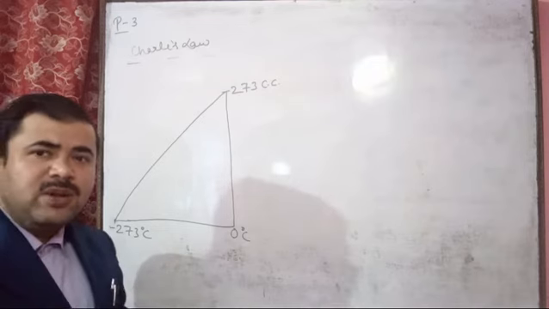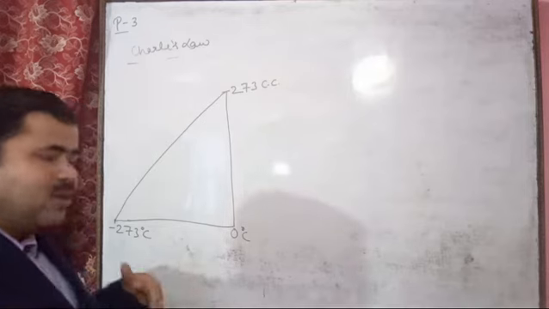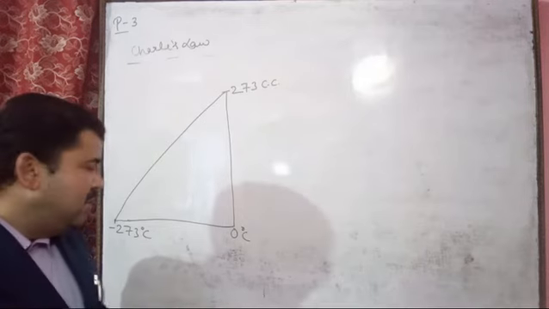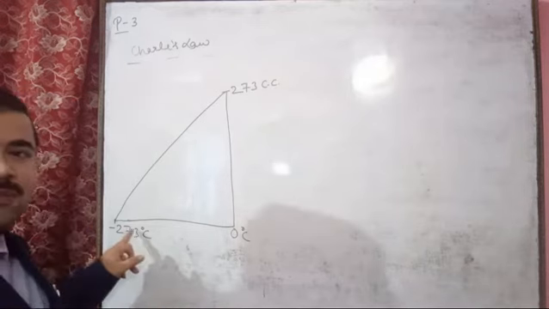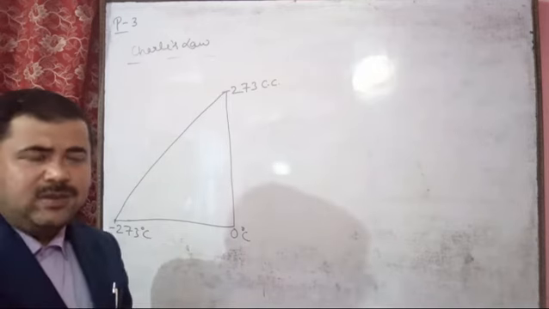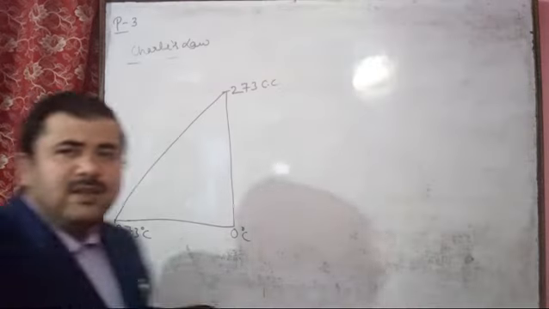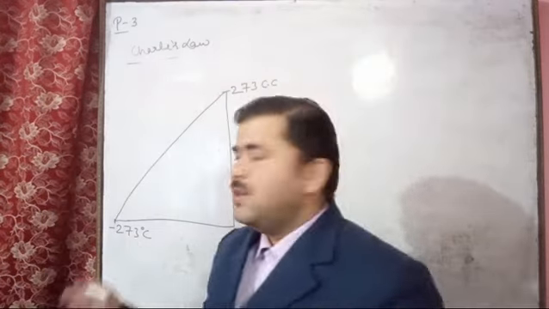This is the theoretical point of view, but on the basis of the practical point of view, before reaching minus 273 degrees Celsius the gas changes into another state.